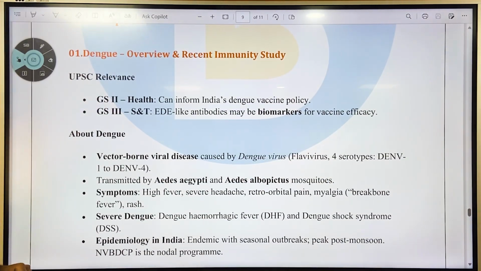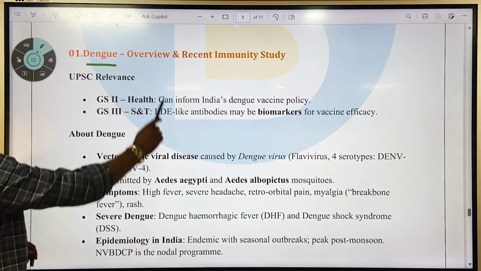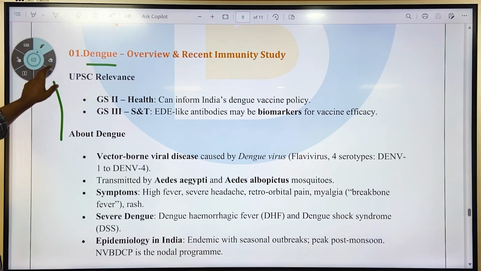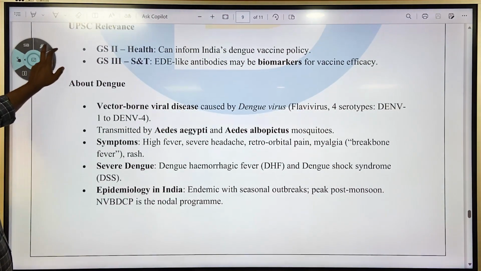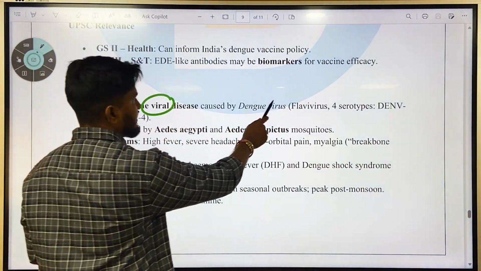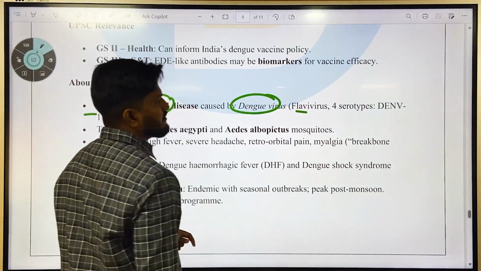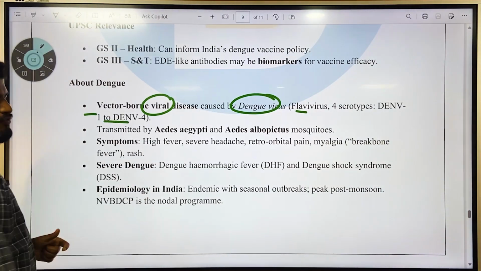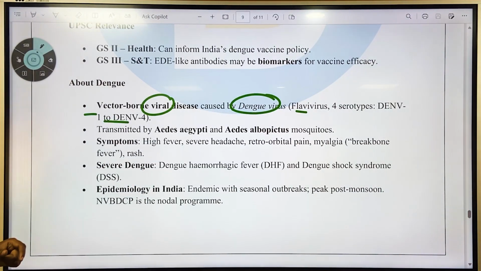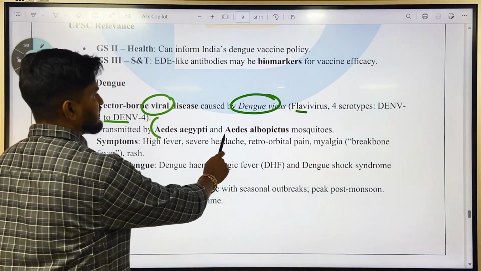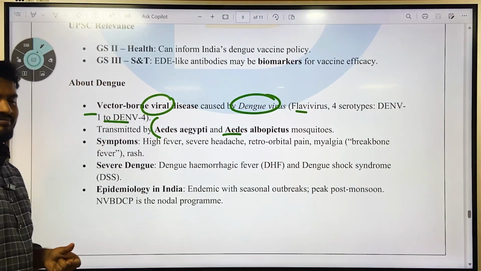Okay, so the first article is about dengue. The UPSC relevance is health, and GS3 science and tech. What is dengue? Dengue is a vector-borne viral disease. It is a viral disease caused by the dengue virus, a flavivirus. There are 4 serotypes: dengue virus 1 to dengue virus 4. It is transmitted by mosquitoes, that is Aedes aegypti and Aedes albopictus.